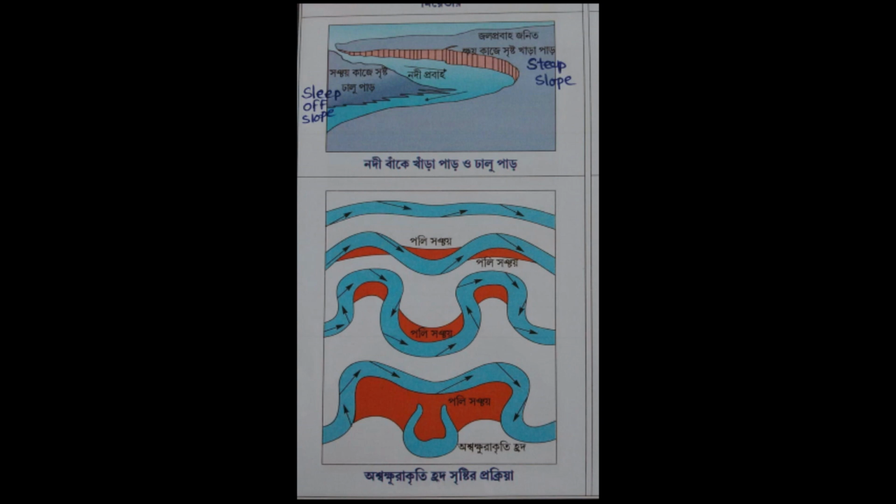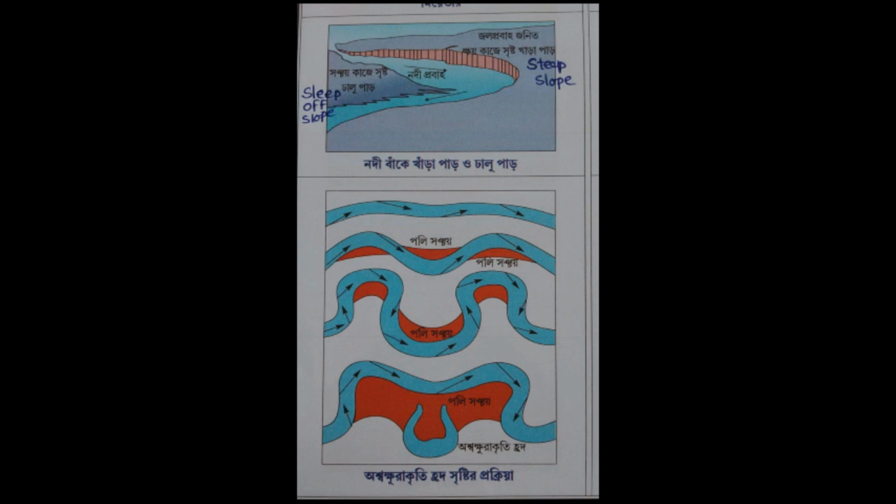Here I am giving you a diagram that describes the formation of an Oxbow Lake part by part. An example of an Oxbow Lake is Moti Jheel in Murshidabad. It is a meander loop of the Ganga river. So Moti Jheel in Murshidabad is an example of an Oxbow Lake.